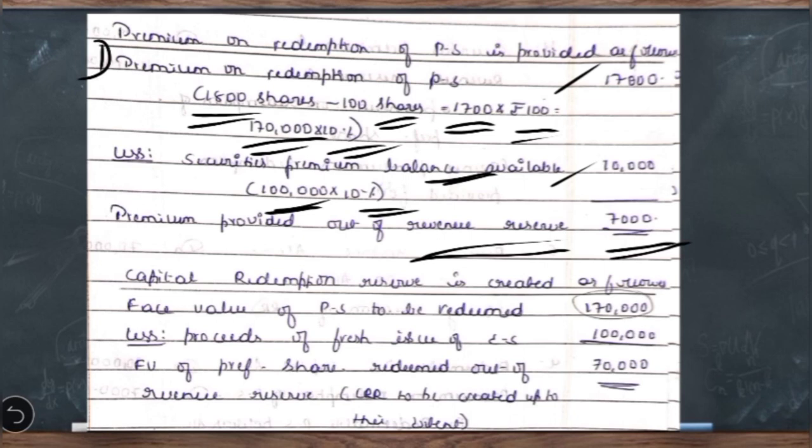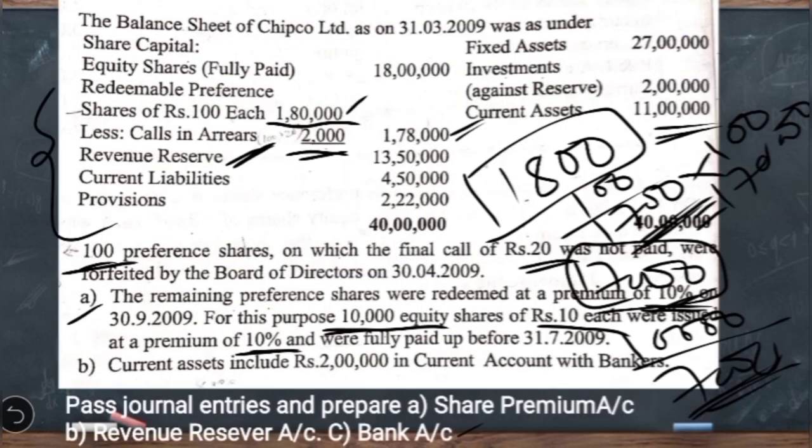Then coming to the second working note, that is creation of capital redemption reserve. As we discussed in the previous slide, if the number of equity shares or preference shares issued under fresh issue is given, then we are going to calculate the amount which we have to use out of the divisible profits. In this case, it is specifically given that 10,000 equity shares are issued under fresh issue.